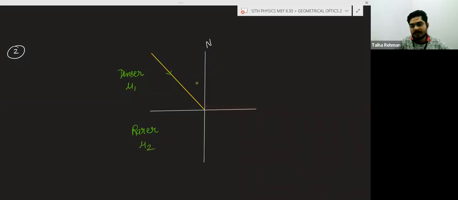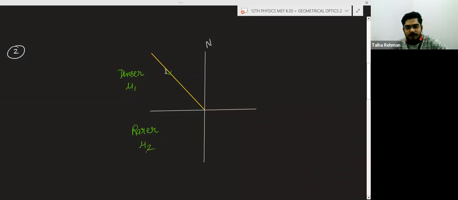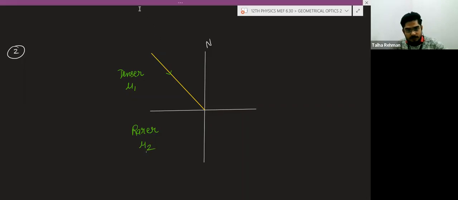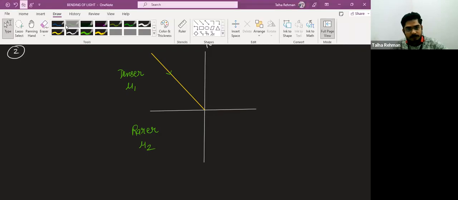This is the normal, and this is the interface. So remember, whenever the light ray travels from denser medium to rarer medium, it will bend away from the normal.